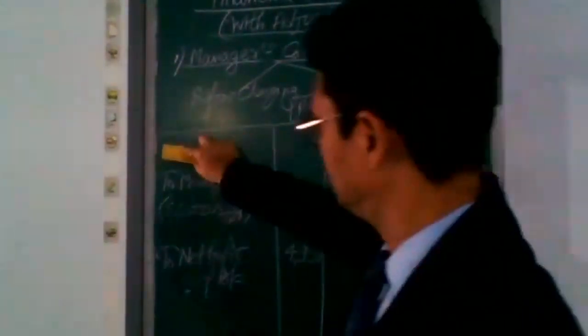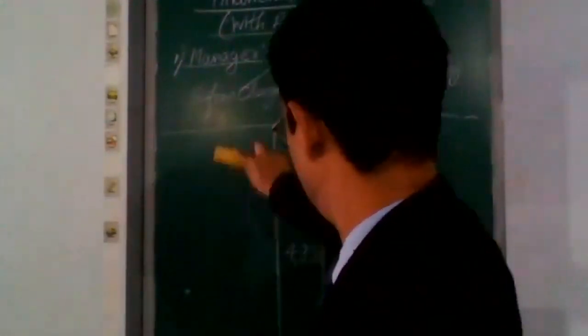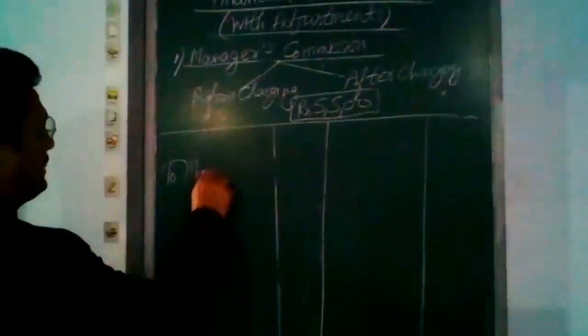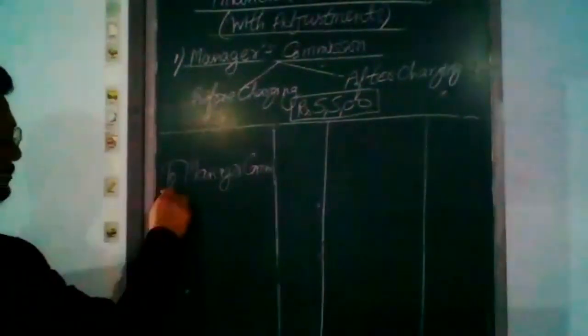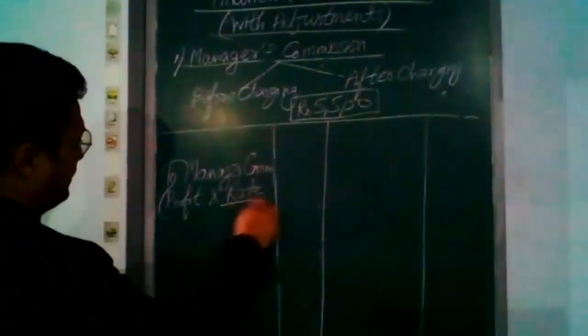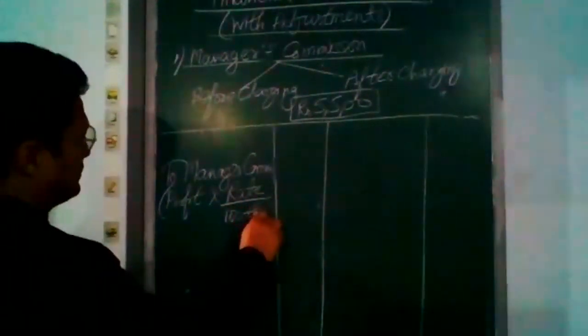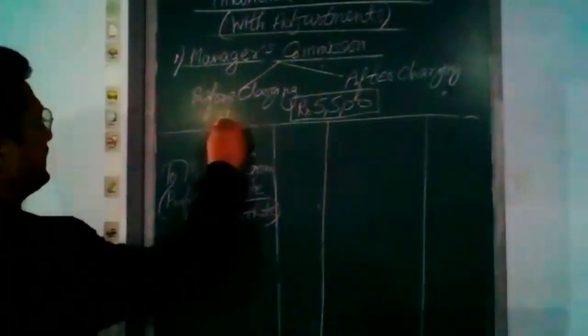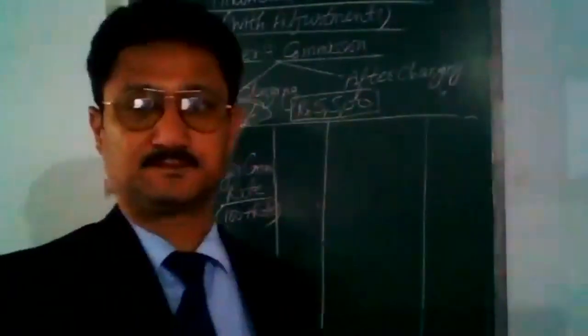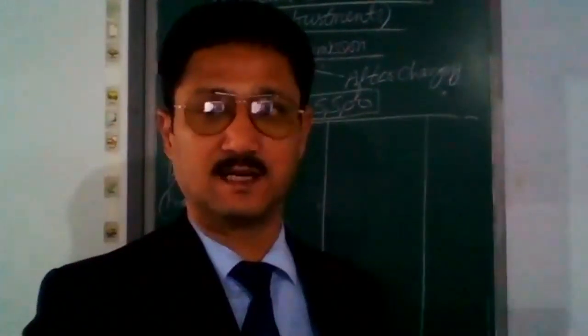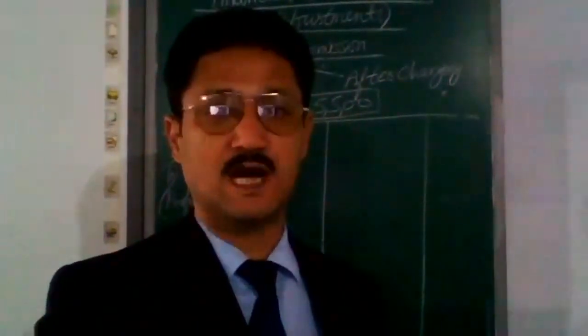The formula for manager commission under this method will be profit into rate upon 100 plus rate. The rate is 10%, the amount of commission rate to be charged.